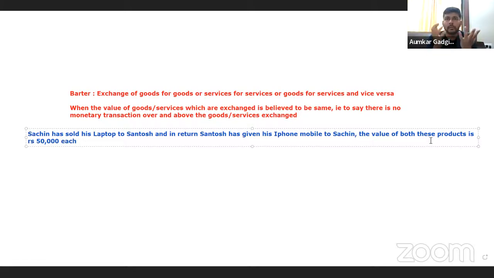If I see from an economic point of view, in India there is a transaction happening that one person is giving his mobile phone to the other, and the other is giving his laptop to the first person, and in both these cases the value is 50,000. So technically speaking, there is one laptop which is being given away, जिसकी कीमत है 50,000 रुपए.